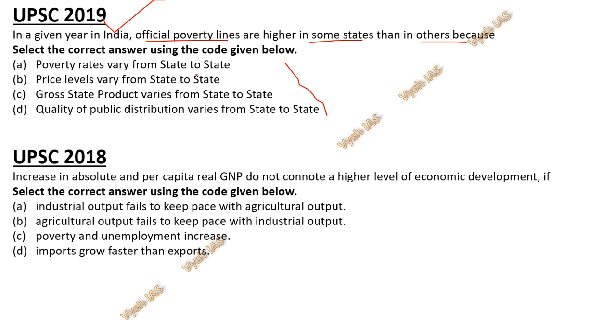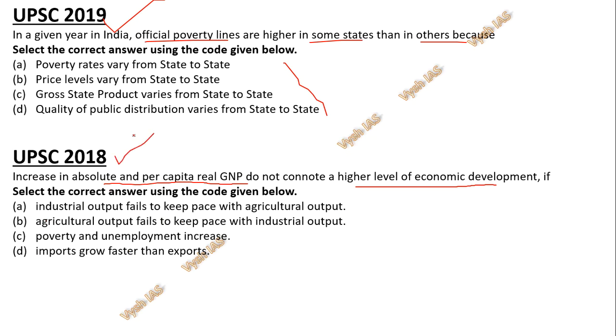And then one more question. Increase in absolute and per capita real GNP or gross national product does not connote a higher level of economic development if: industrial output fails to keep pace with agricultural output, agricultural output fails to keep pace with industrial output, poverty and unemployment increase, imports grow faster than exports. This is a 2018 question.